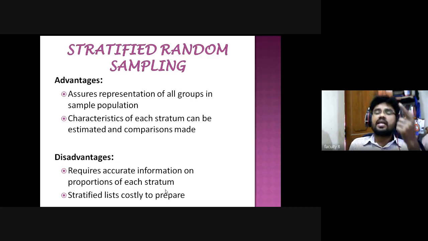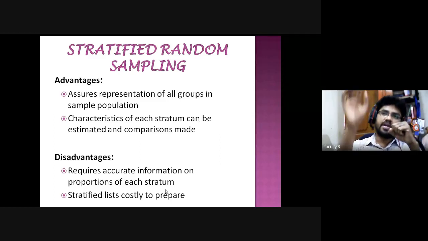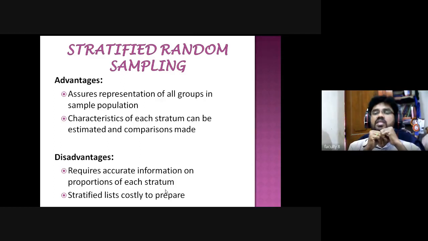So when you select a population from the different strata, different types of farmers, you need to take the same proportion from each stratum. For example, 10% from marginal farmers, 10% from small, 10% from medium, 10% from large farmers. That is a disadvantage because it requires accurate information on the proportion of each stratum.